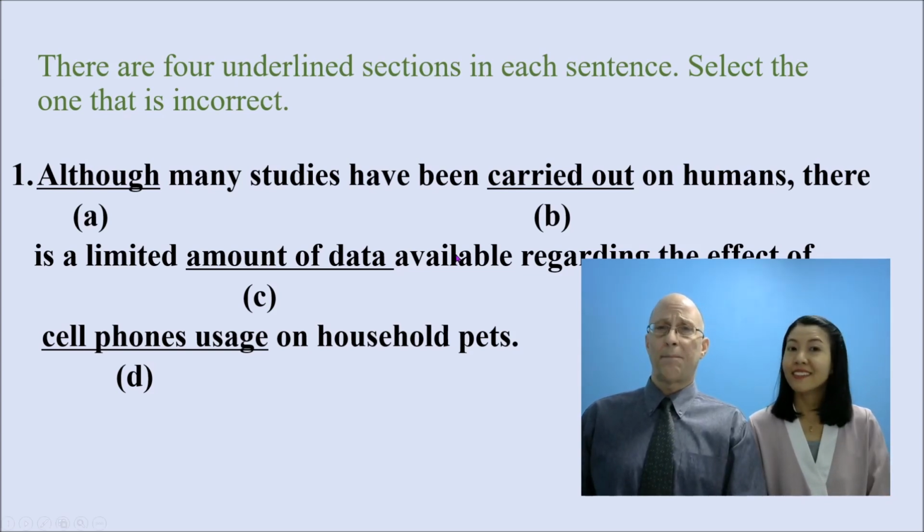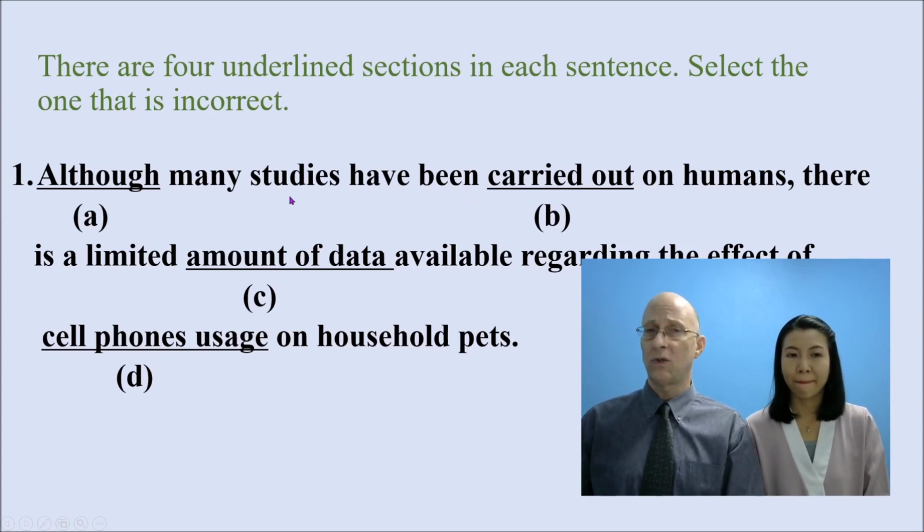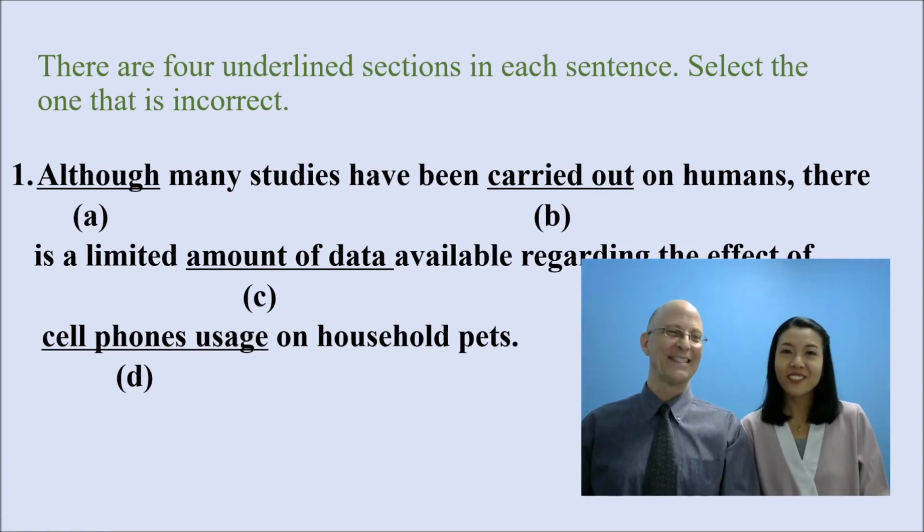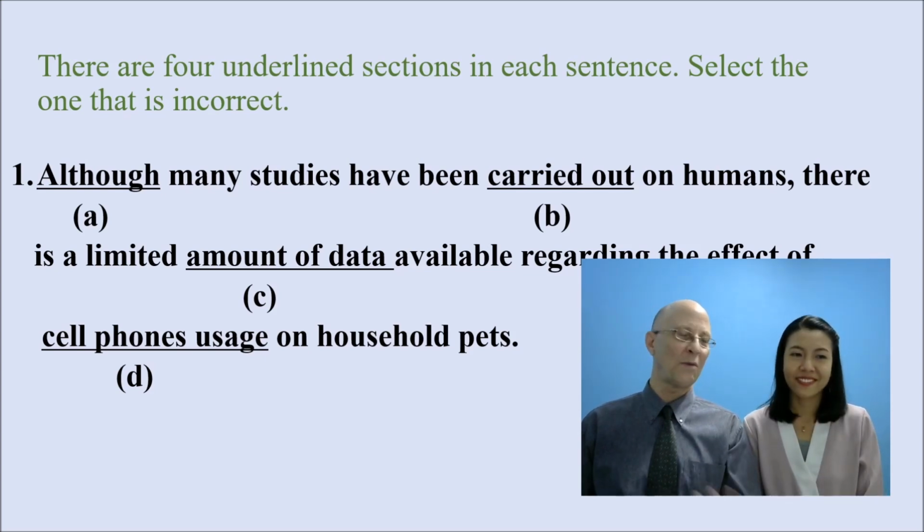Now let's go back to B, carried out. We have been, which is either present perfect continuous or present perfect passive. And if we see studies cannot do anything, so it must be passive, therefore the verb 3 form is fine. And carried out is the academic word meaning done. What do you see in D? Usage is a noun. The word that comes before a noun should be an adjective. How do we make it correct?